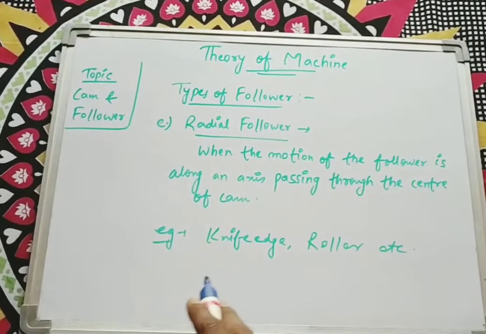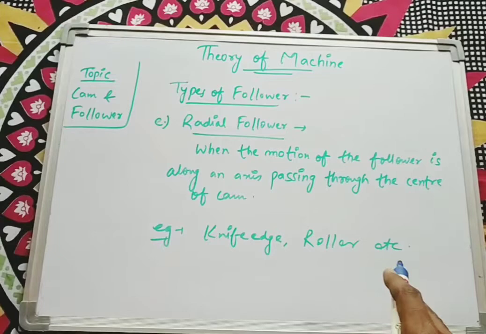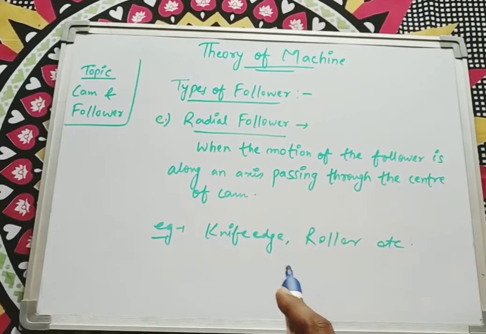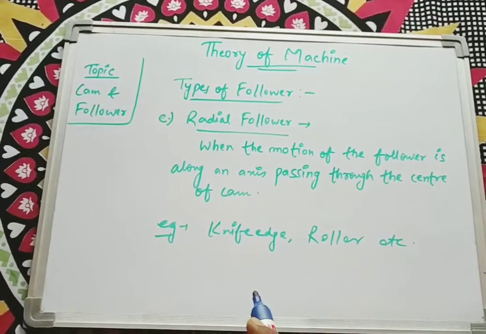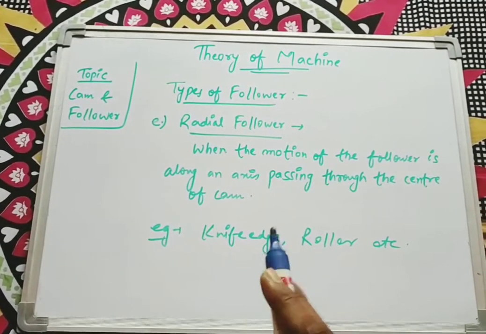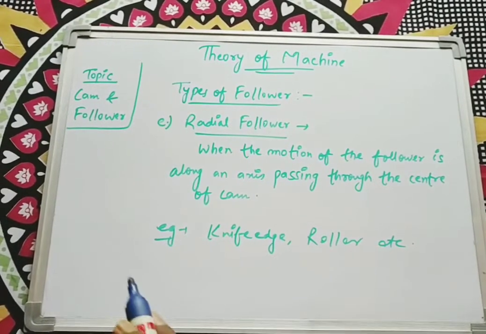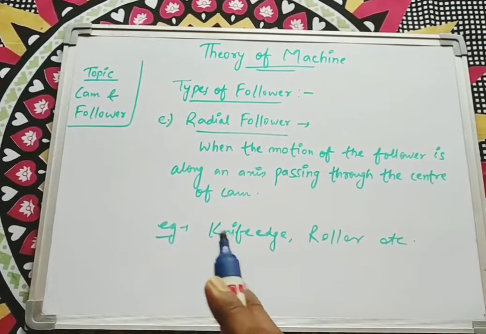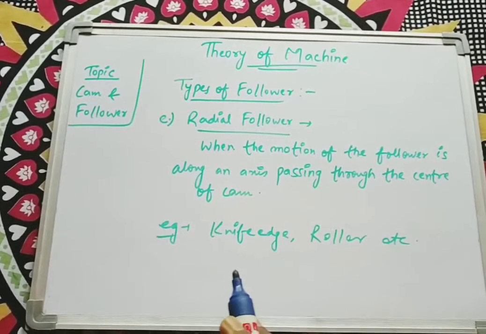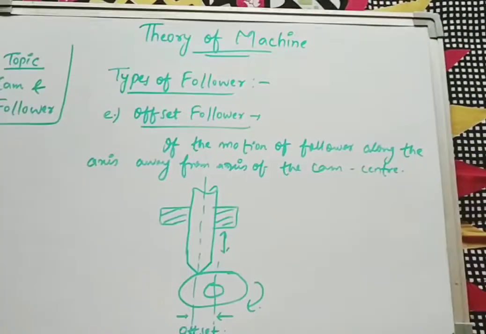That's why I gave examples of knife edge follower, roller follower, etc. All the above followers, knife edge, roller, spherical, flat faced, are known as radial followers. The main definition is that the axis of both cam and follower is the same, that means both lie on a common axis.